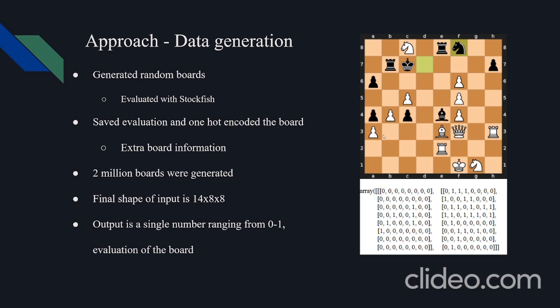In this example, you see these three pawns here. Those can be seen right here in this left matrix, and same thing with these three pawns. Then this matrix on the right shows the squares that black can reach. We see this bishop can go all the way down here, so we see those ones right there. The final input shape is 14 by 8 by 8, and the output is a normalized evaluation of the board between 0 and 1.